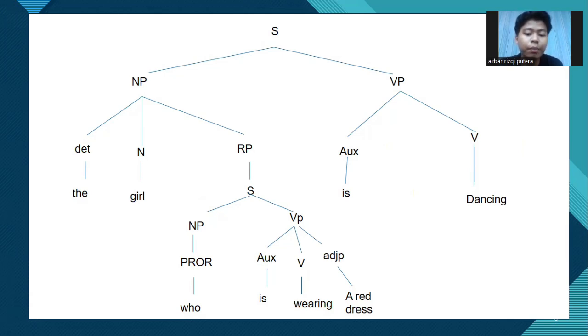Then we move to the main VP, which is dancing. This consists of an auxiliary verb is and the main verb dancing. So if we put it all together, the sentence is, the girl who is wearing a red dress is dancing.